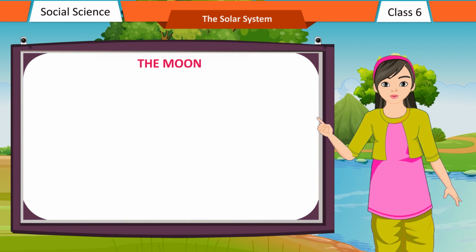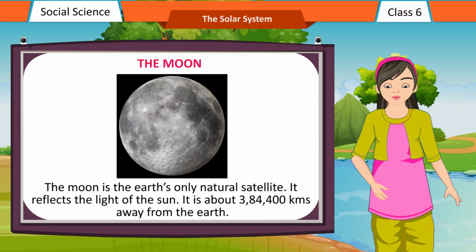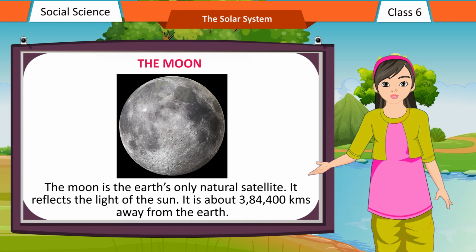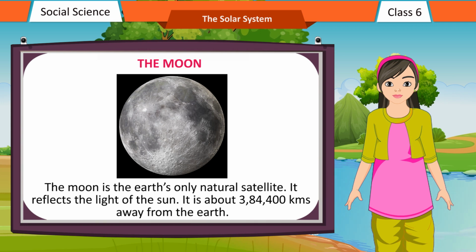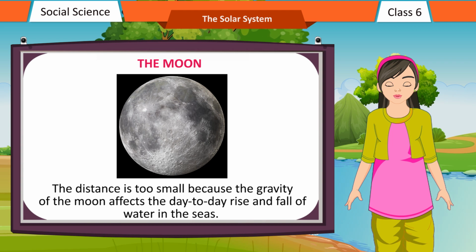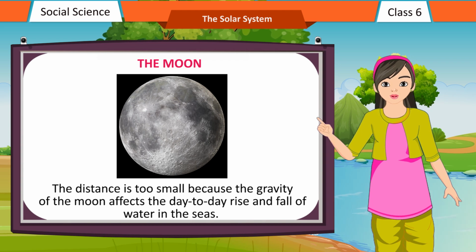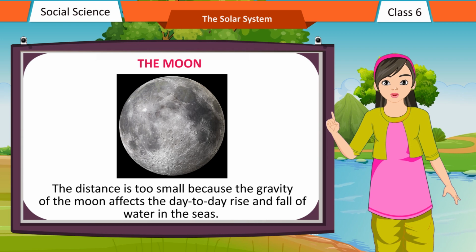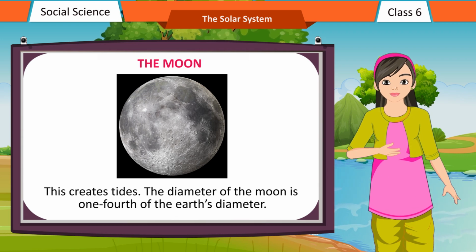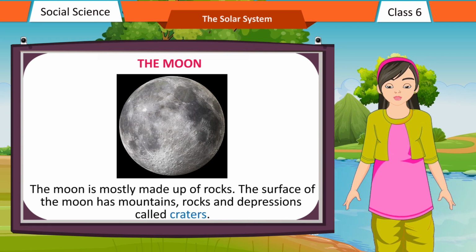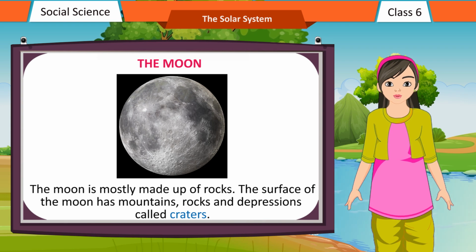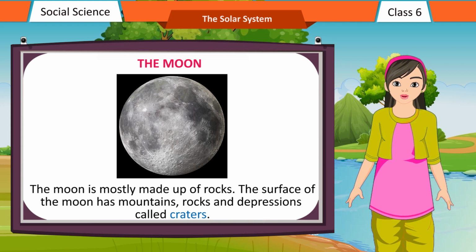The Moon. The Moon is the Earth's only natural satellite. It reflects the light of the Sun. It is about 3,84,400 kilometers away from the Earth. The distance is small, so the gravity of the Moon affects the day-to-day rise and fall of water in the seas. This creates tides. The diameter of the Moon is 1/4 of the Earth's diameter. The Moon is mostly made up of rocks. The surface of the Moon has mountains, rocks and depressions called craters.